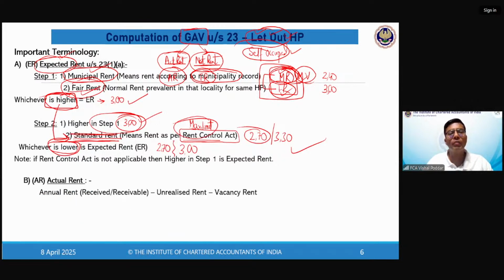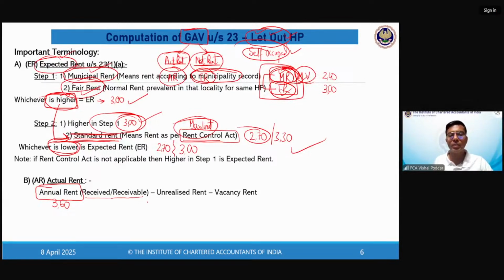Now, to find out GAV, we have to find out actual rent. Now, what is actual rent? Actual rent, as the name suggests, is the rent which you are supposed to get because you have given the property on rent. So it is really your actual rent. Now, how to find out this actual rent? First take the annual rent. Since we are following the accrual method, it may be actually received or it may be due. It makes no difference. So let us say you have decided that 30,000 per month is the rent of your flat or your shop or your office. So 30,000 multiplied by 12 months, so 3,60,000 becomes your annual rent.